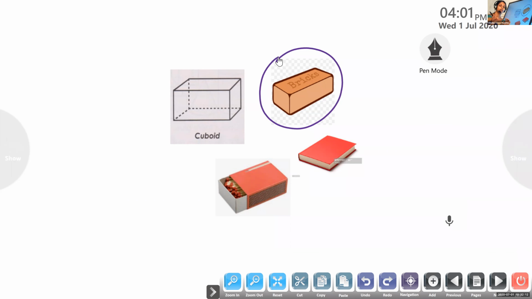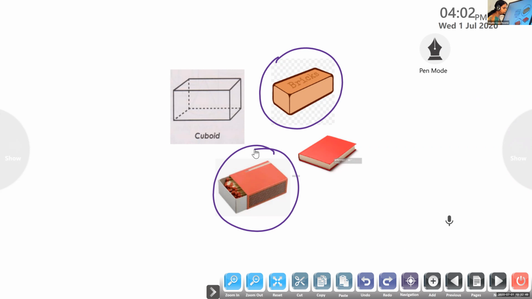Bricks look like cuboid. Now Daksha, what about this one? Name the object which I circled. It's a matchbox. So this matchbox also looks like cuboid.